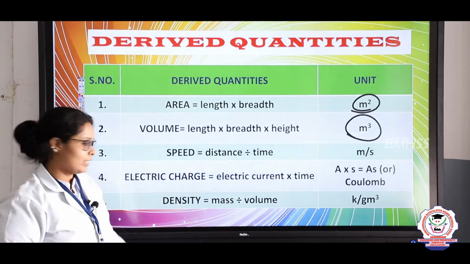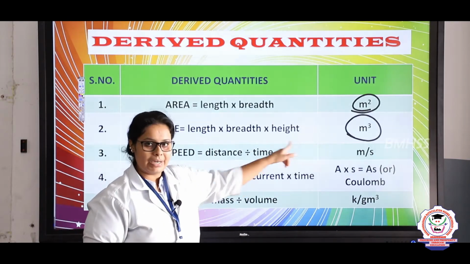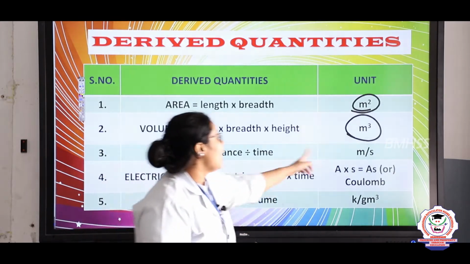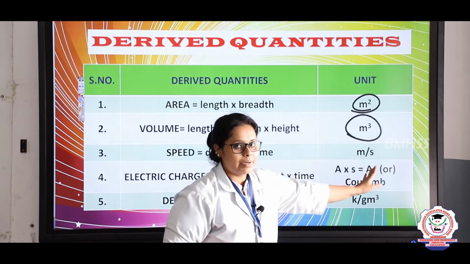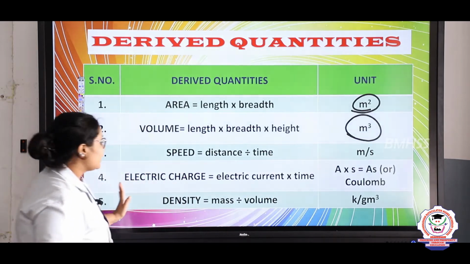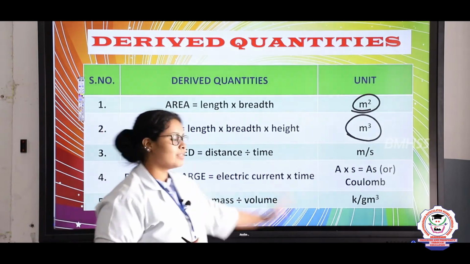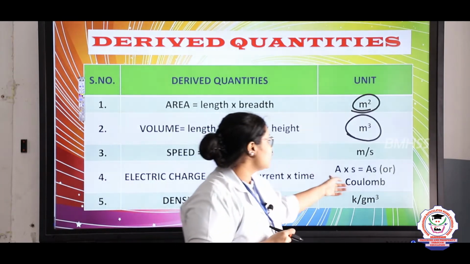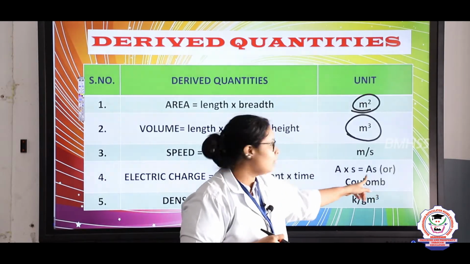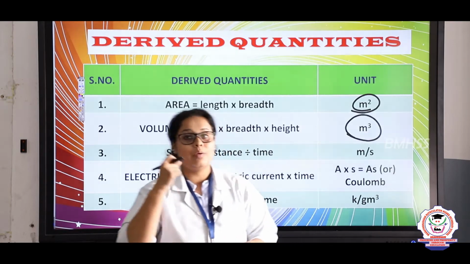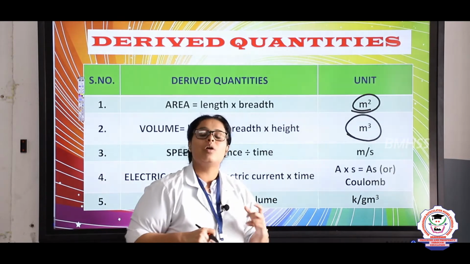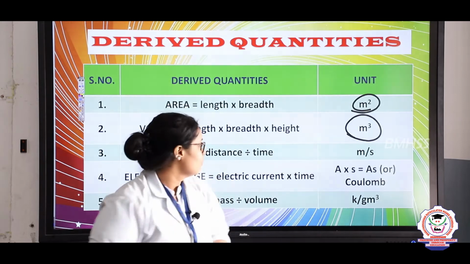Speed, as we have discussed, is distance divided by time: how much distance is covered in a particular time, and it is measured in meter per second. Electric charge is the amount of current flowing in a particular time. A is the ampere and s is the second, in how many seconds it is moving, and altogether it is also called coulomb.